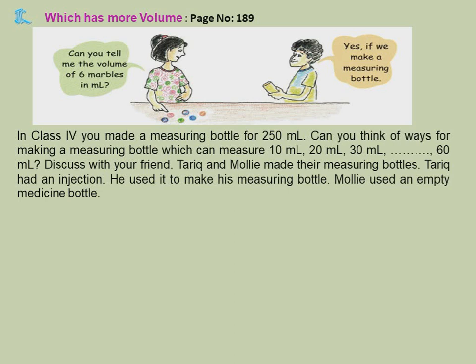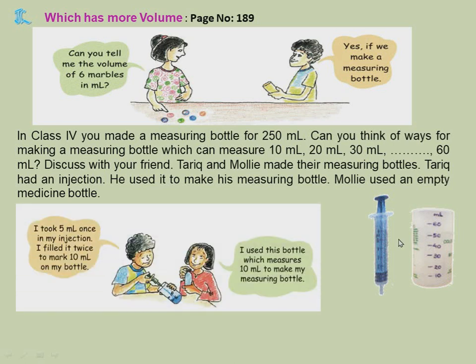Discuss with your friend. Tariq and Molly made their measuring bottles. Tariq had an injection. He used it to make the measuring bottle. Molly used an empty medicine bottle. So they used an injection and an empty medicine bottle and prepared this measuring jar. Okay, let's see how they did it. "I took 5 ml once in my injection and filled it twice to mark 10 ml in my bottle." So he took the syringe, took 5 ml of water and poured it into the jar.